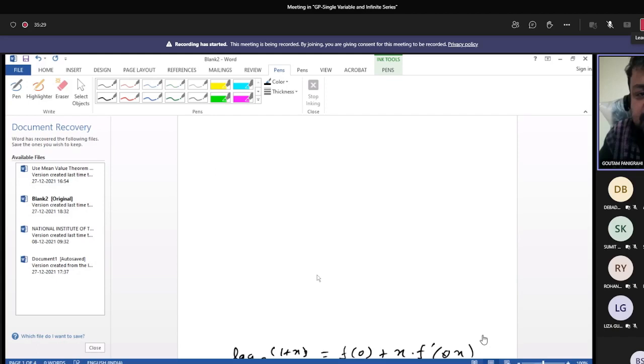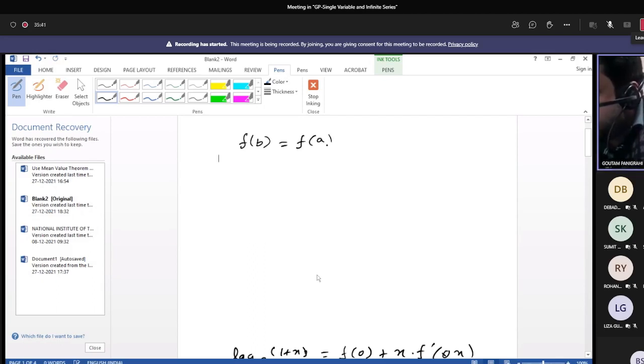Next, the question is: already in Lagrange's mean value theorem, what we have shown is f(b) equals f(a) plus h into f dash (a plus theta h).